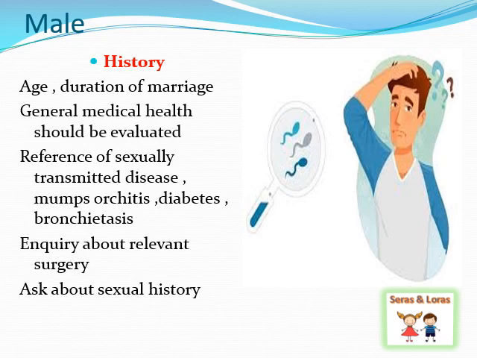Okay. Next, the history of infections and diseases like mumps, orchitis, diabetes, and bronchiectasis. In defective spermatogenesis, we have seen that if the person had mumps or orchitis or bronchiectasis, this can permanently damage the sperm development. So you need to ask these things. Then inquire about relevant surgery, whether the person has undergone any testicular surgery.